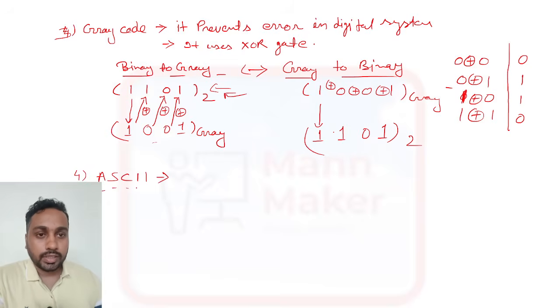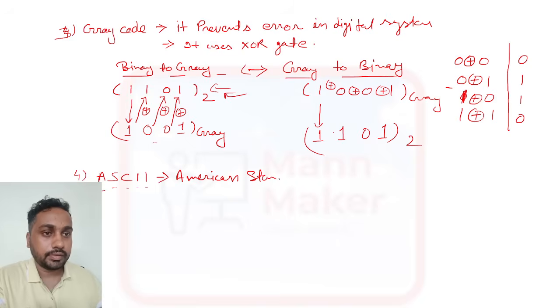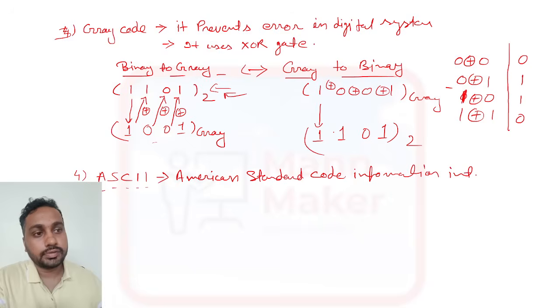American Standard Code for Information Interchange. This is the full form of it.